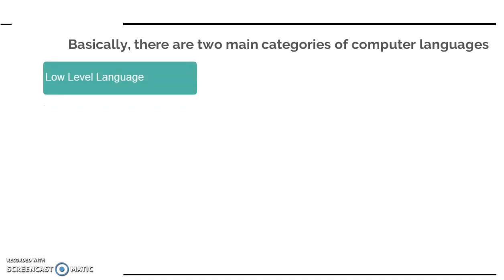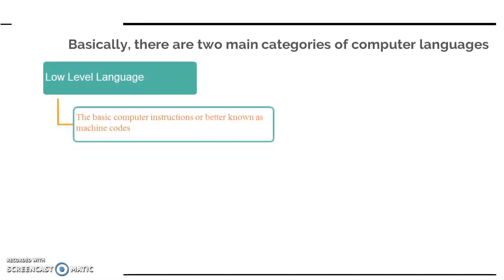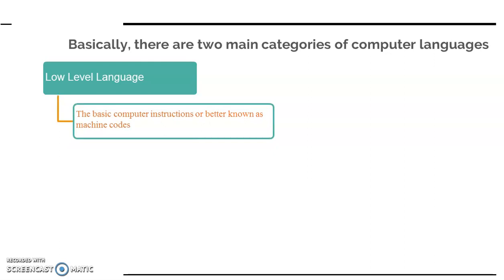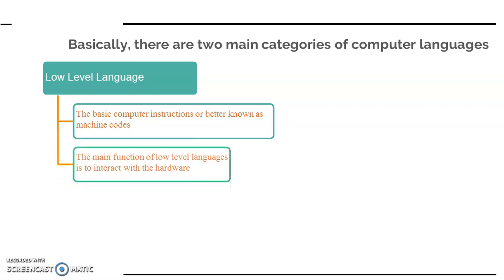The first one is a low level language. The basic computer instructions are better known as machine codes. These low level languages are computer instructions, or you can say machine code. The main function of a low level language is to interact with hardware, that means your processor and your various peripheral devices.